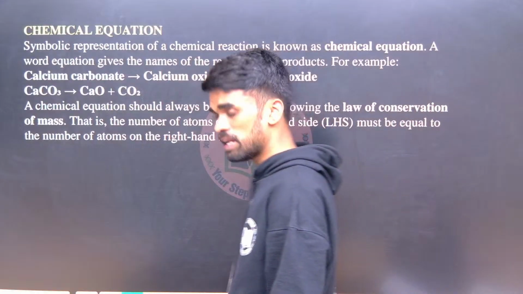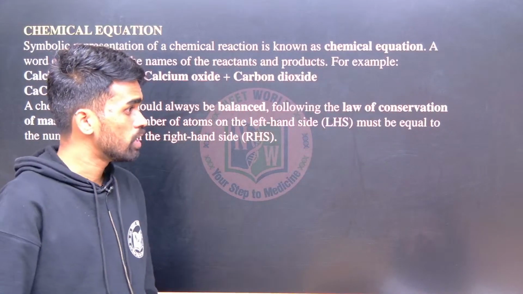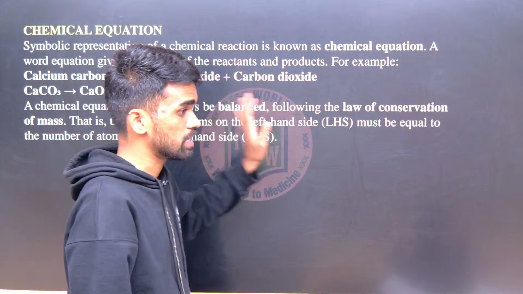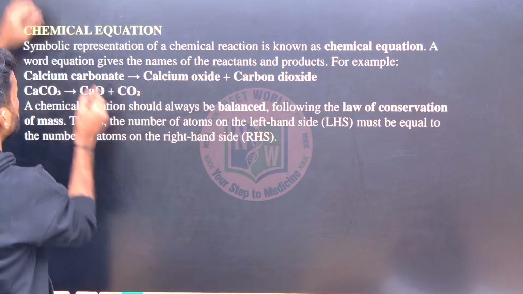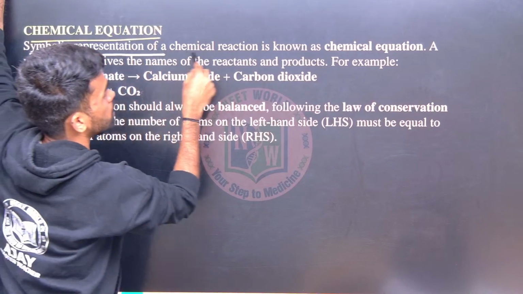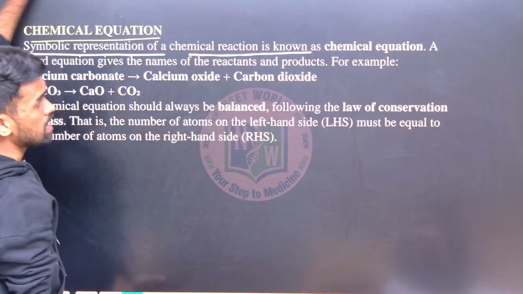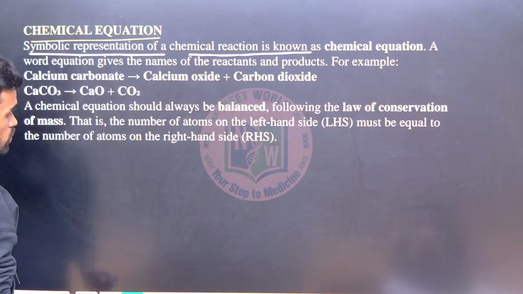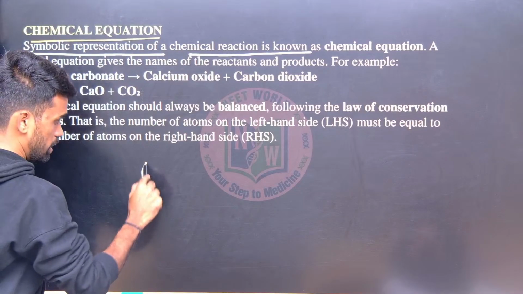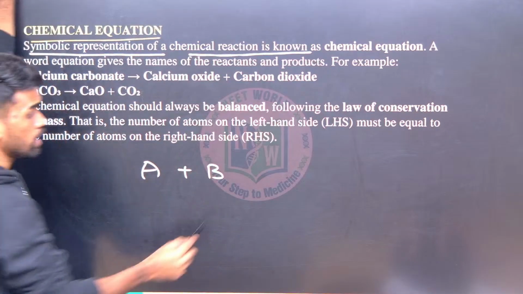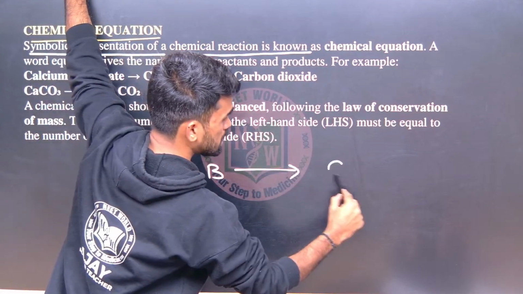So now we'll have some view on chemical reactions or chemical equations, what happens here exactly. Look here. Chemical equation means what? It is a symbolic representation of a chemical reaction, which is also known as a chemical equation. For example, a reaction is taking place between these A and B molecules to form some product, let us say C is a product.